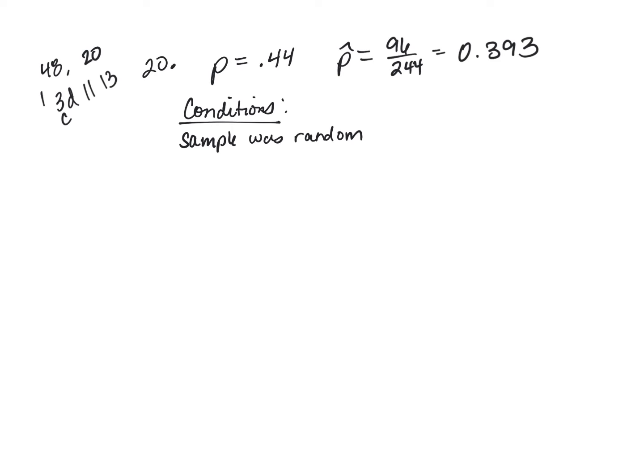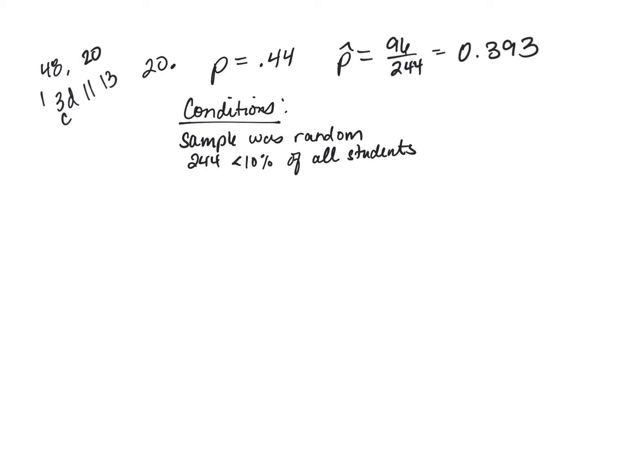If you just write CLT check, you are not explaining what you are using the central limit theorem for. You need to say, and this problem doesn't have the central limit theorem, that this many people in the sample is large enough to apply the central limit theorem, and therefore a normal model is appropriate. You can't just say central limit theorem check. That's not going to get you credit. You can't just say random check and 10% check. You have to say 244 is less than 10% of all students.